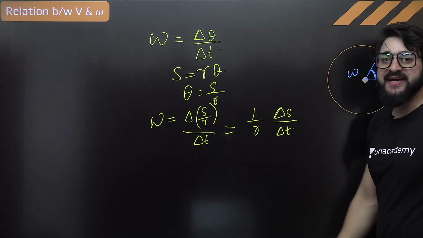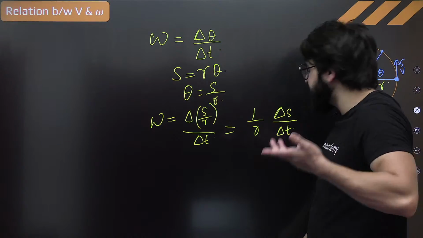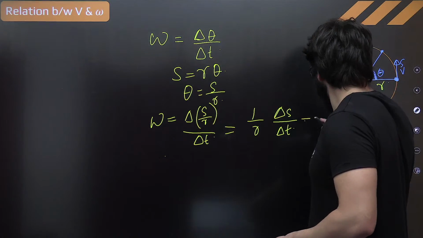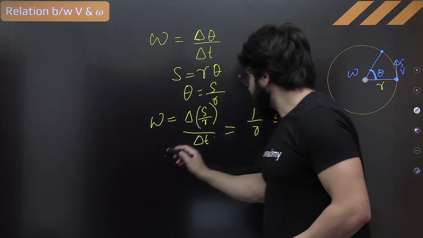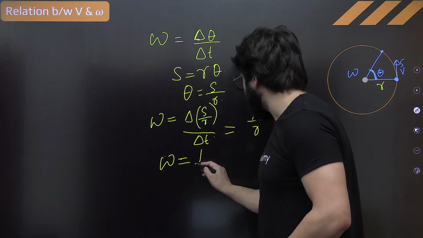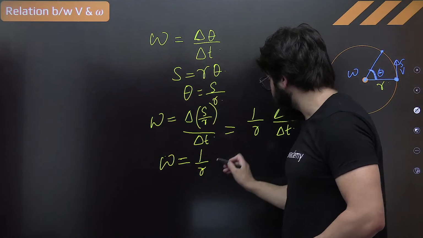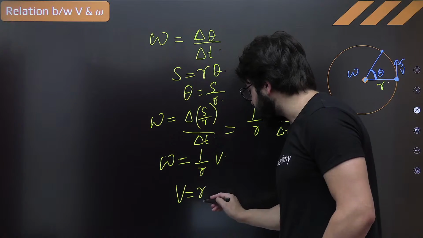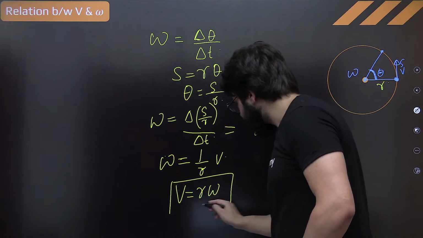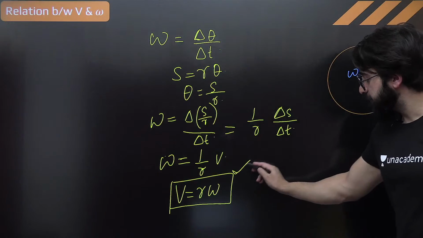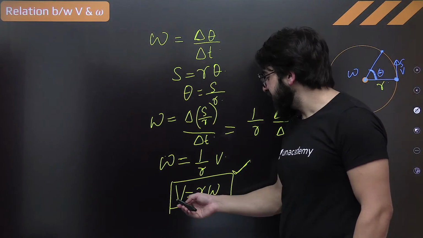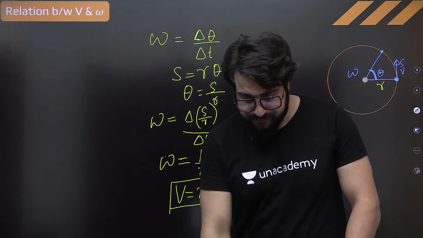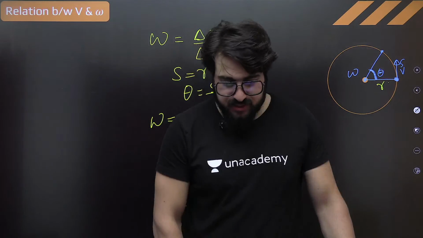What is delta S upon delta T? Rate of change of linear displacement with time. That is nothing but velocity. So we can write omega is nothing but 1 by R, and instead of this, I'll put over here velocity. So can I say in that case, taking this R over here, V is equal to R omega, 100%. This is the relation between linear velocity and angular velocity, where this linear velocity is the tangential velocity. Fine. The basic terminologies.